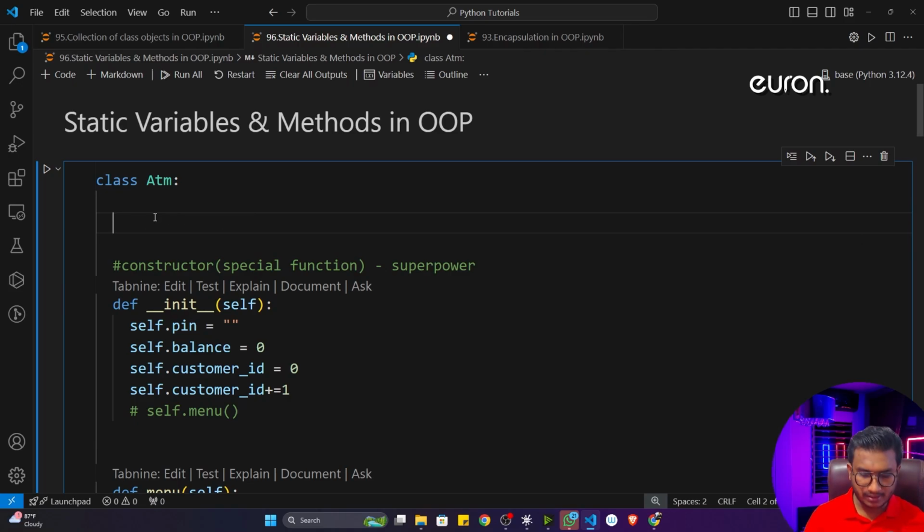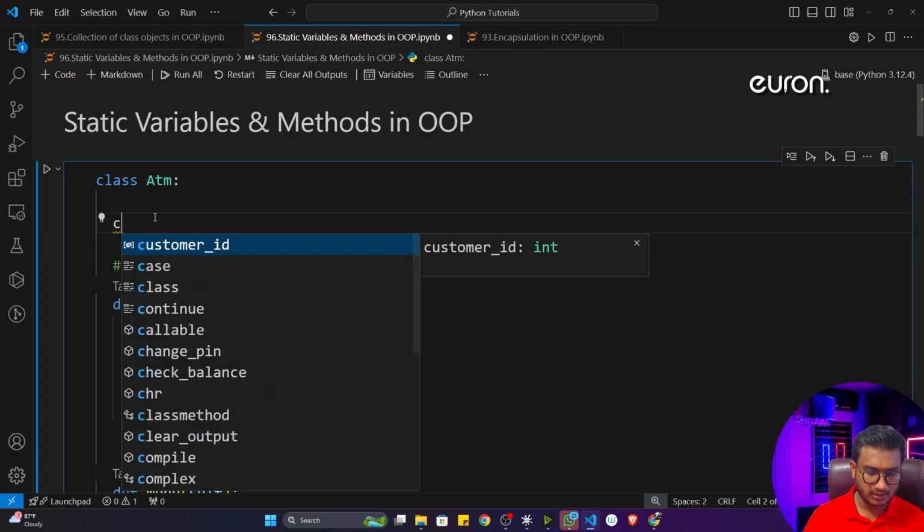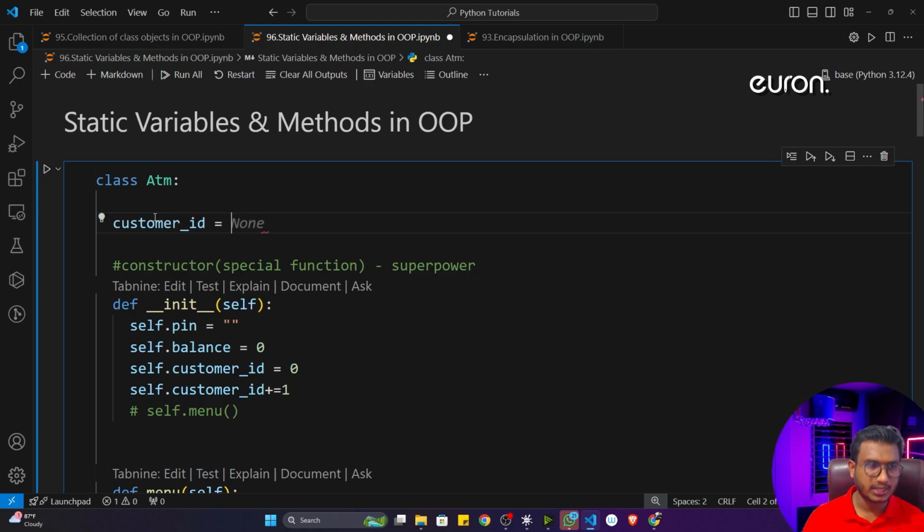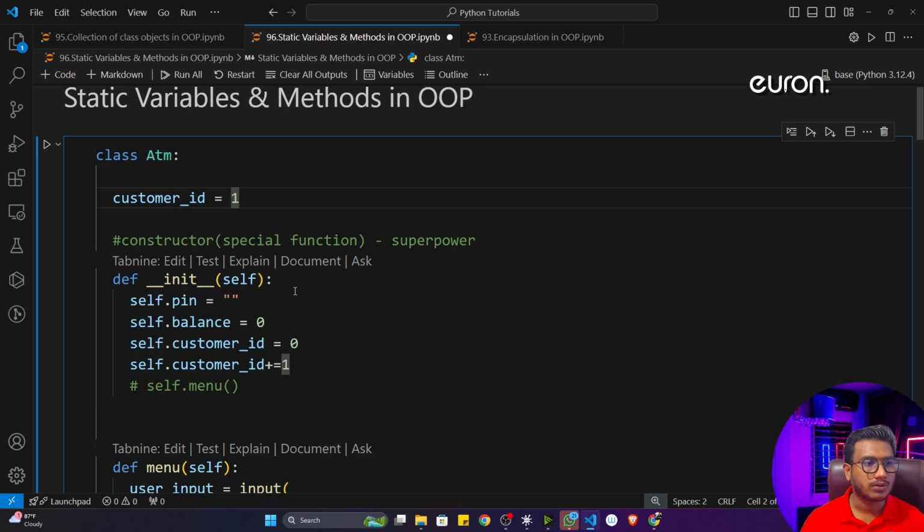Now how can you define it? A simple variable you can define like that. Let's say I'll give customer ID, and initially it would be 0, or you can also start from 1. It's up to you. Now instead of taking this line, I will store this static variable, my customer ID, inside my instance variable.